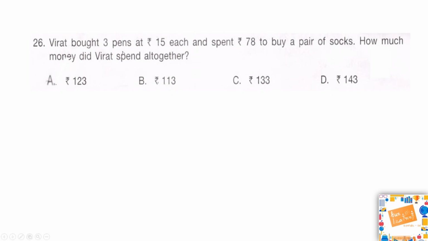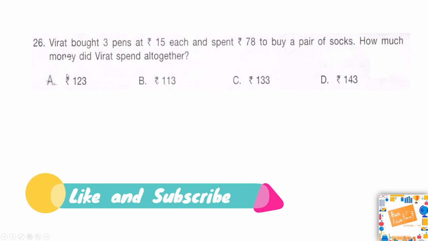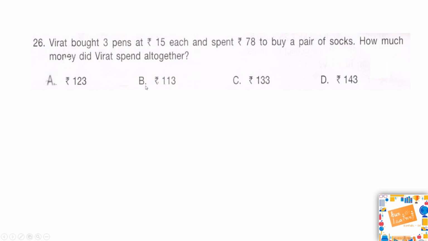Next question. Virat bought 3 pens at 15 rupees each and spent 78 to buy a pair of socks. How much money did Virat spend altogether? Is it option A 123, option B 113, option C 133 or option D 143? Your time starts now.